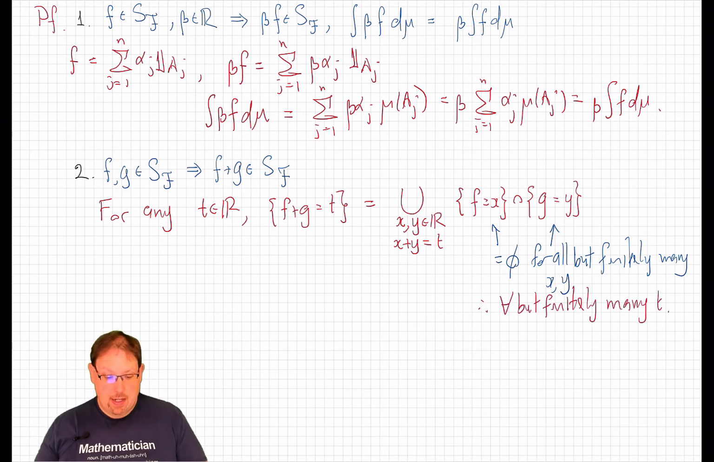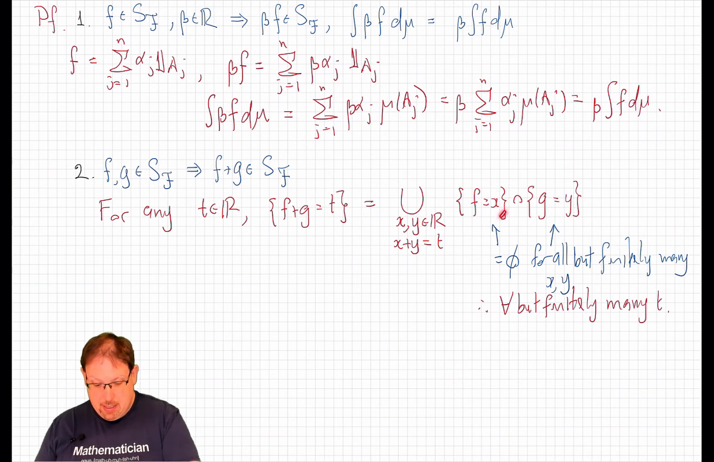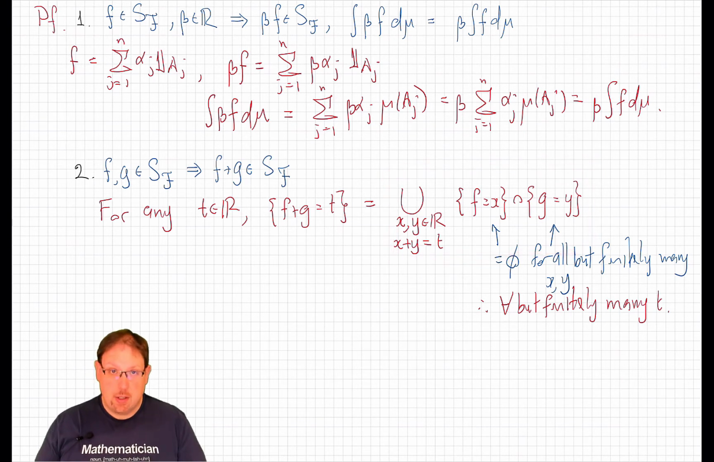And so the event that f plus g equals t is empty for all but finitely many t. That means that f plus g takes only finitely many values, and it is a simple function. As for measurability, we just note that each of these is a measurable set by the measurability of f and g, therefore their intersection is measurable, and therefore this union, which at the end of the day is really a finite union, together with a whole bunch of empty sets, is a finite union of measurable sets, and therefore this is also a measurable set for each t, and thus f plus g is a measurable function.